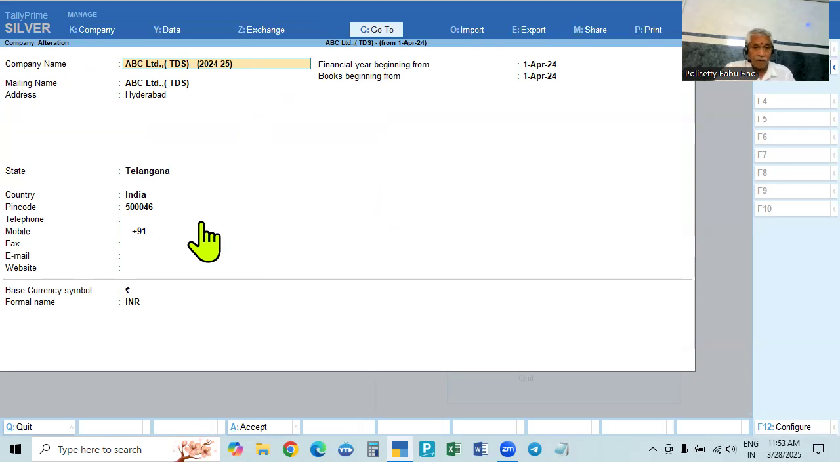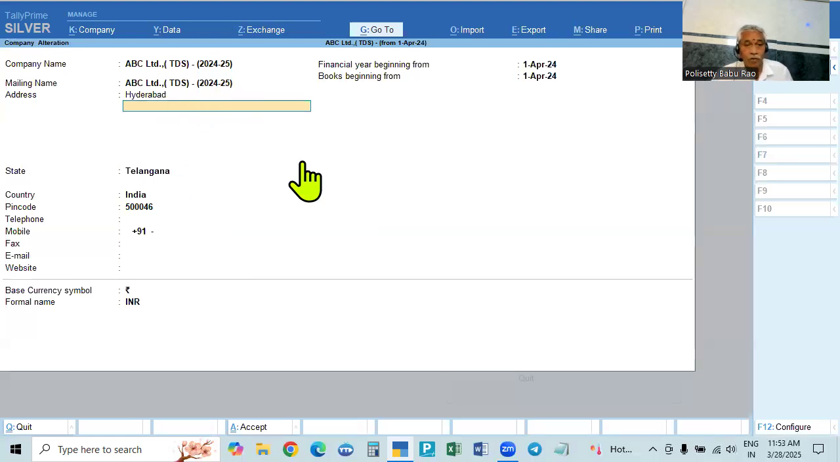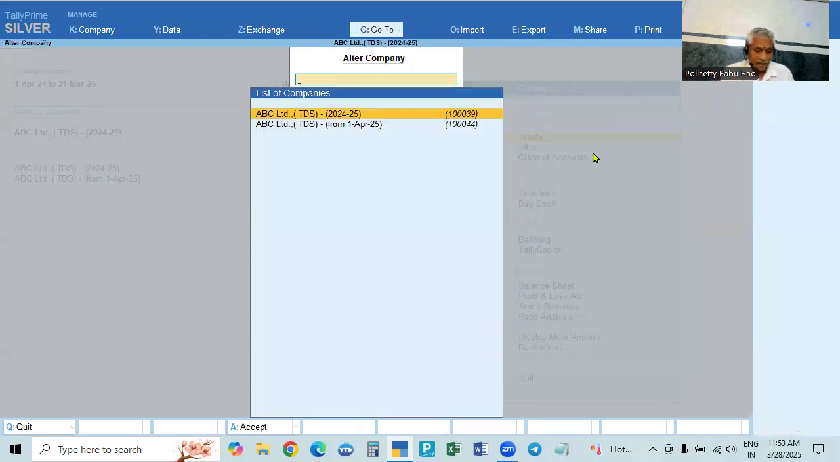Simply you say 2024-25. So not from 1st April 25, simply you can give 2024-25. This is the 24-25. It is also saying financial year beginning from 1st April 24. Accept this one. Okay, accept.